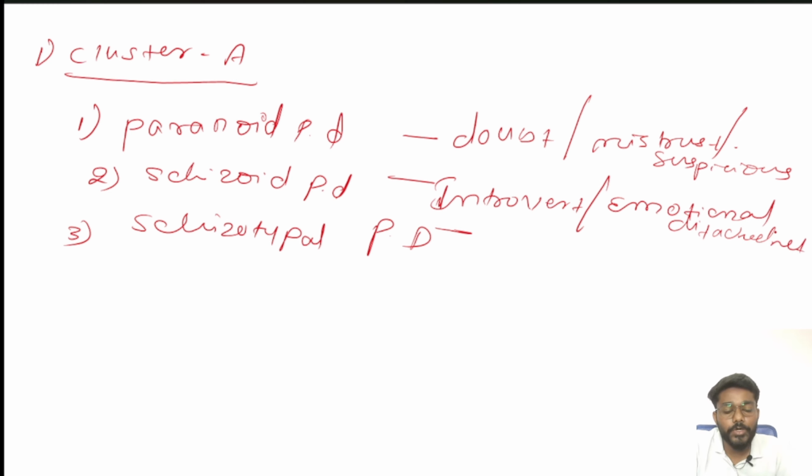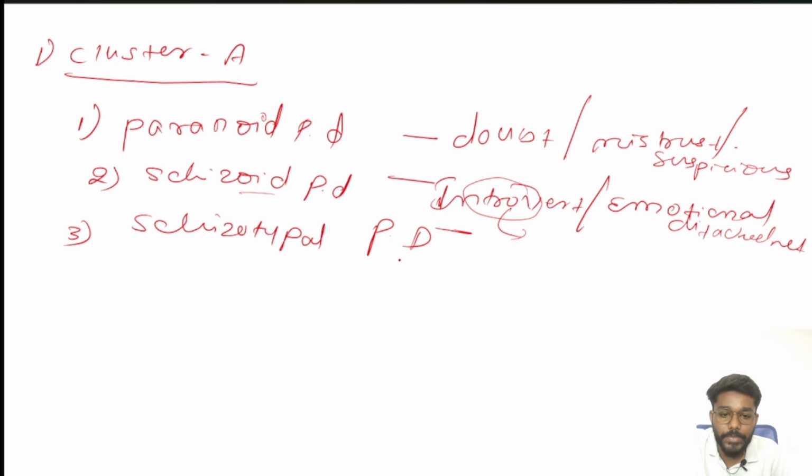He is never able to maintain any emotional relationship with others. There are flat emotions; the person cannot show his emotion. So remember introvert for schizoid. Everybody knows introvert means the person always wants to be alone.